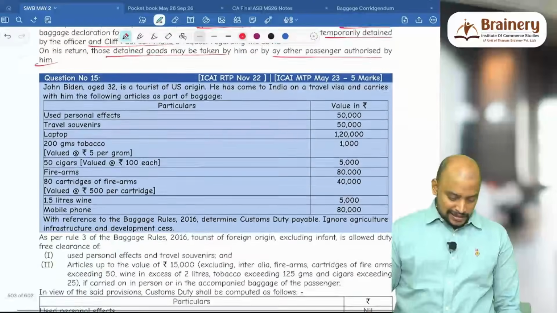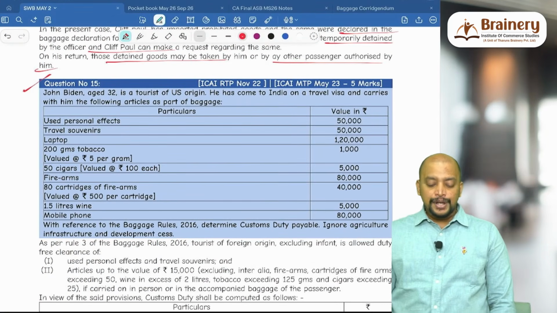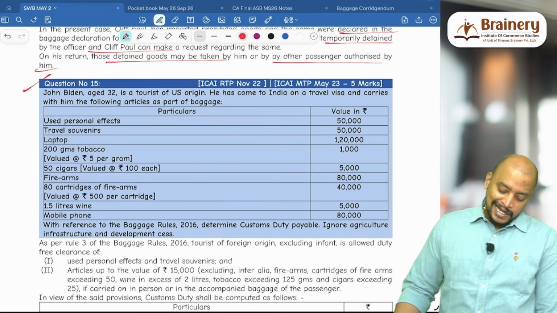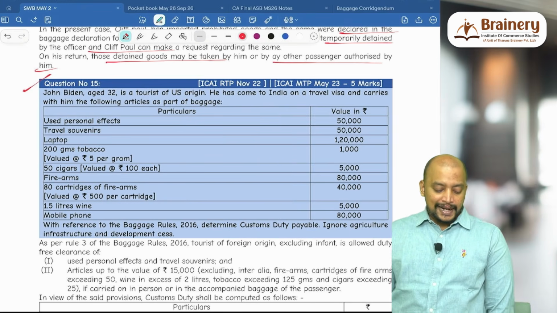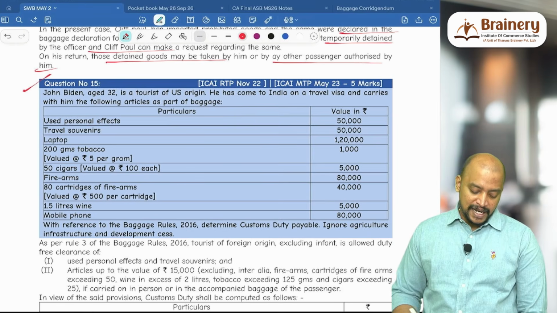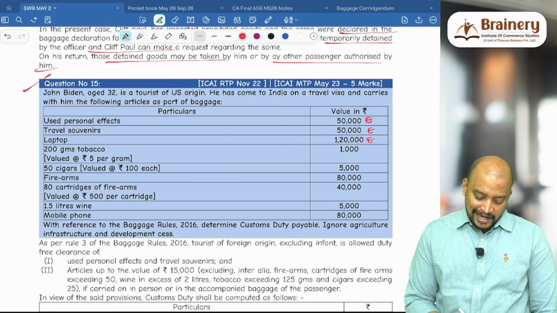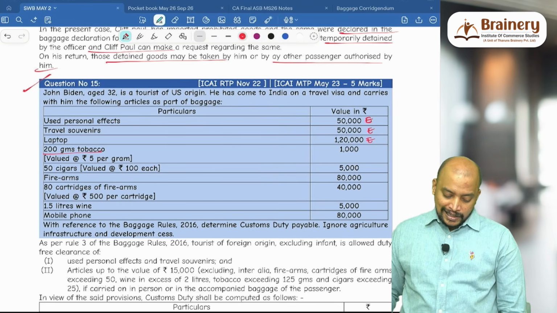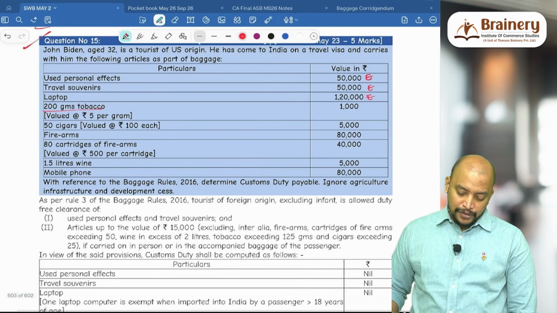Question number 15. John Biden, aged 32, is a tourist of US origin. He has come to India on a travel visa, so a tourist of foreign origin, and carries with him the following as part of baggage: used personal effects exempted, travel souvenir exempted, laptop exempted, 200 grams of tobacco. But how much is allowed? 125 grams of tobacco is allowed.